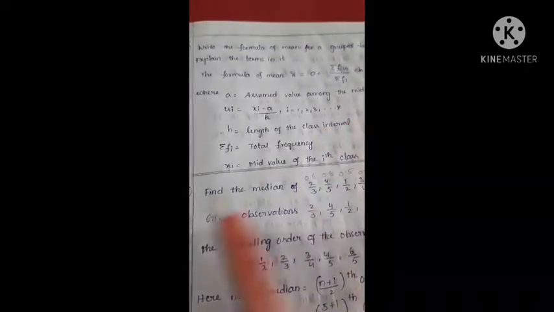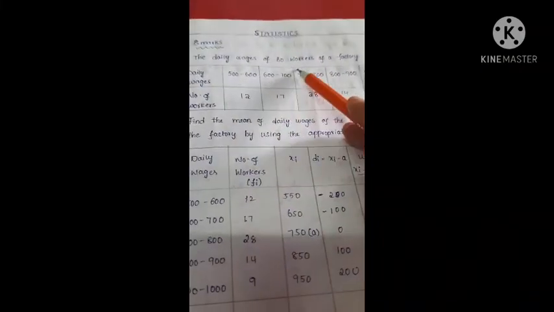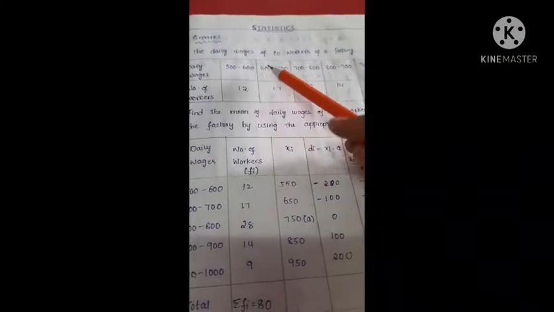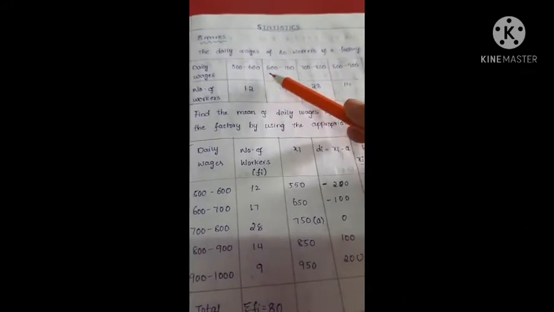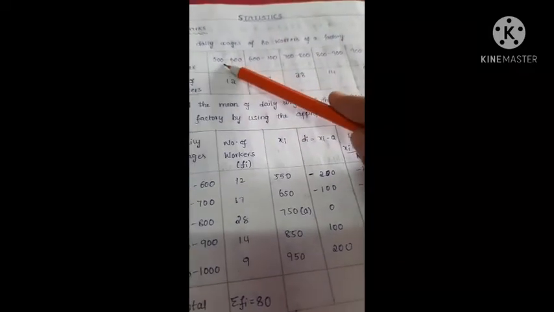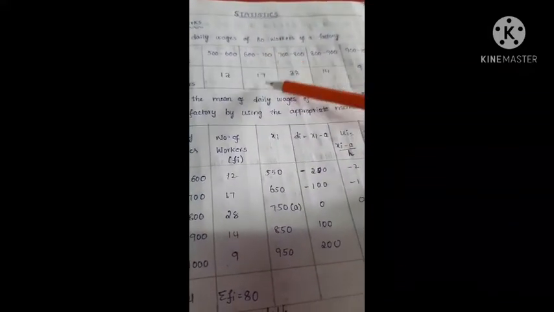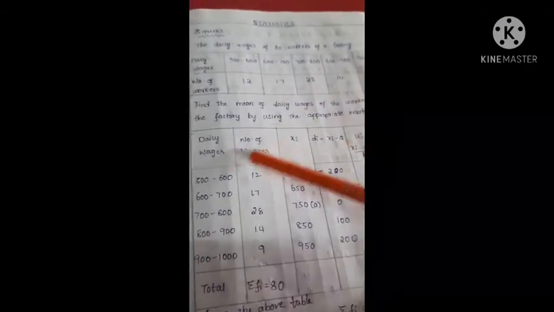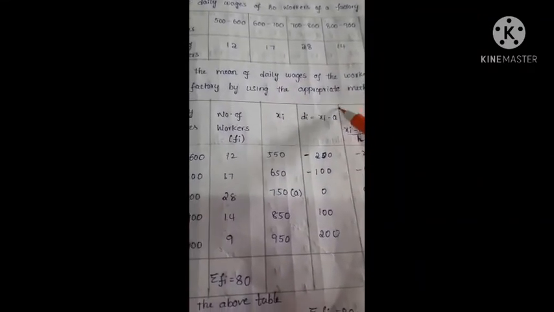Now look at the formula once. By using this formula we will solve one problem. The daily wages of 80 workers of a factory are given: 500 to 600 rupees, 600 to 700 rupees, and so on, with the number of workers. 500 to 600 has 12 workers, 600 to 700 has 17 workers. Find the mean of the daily wages of the workers of the factory by using an appropriate method.